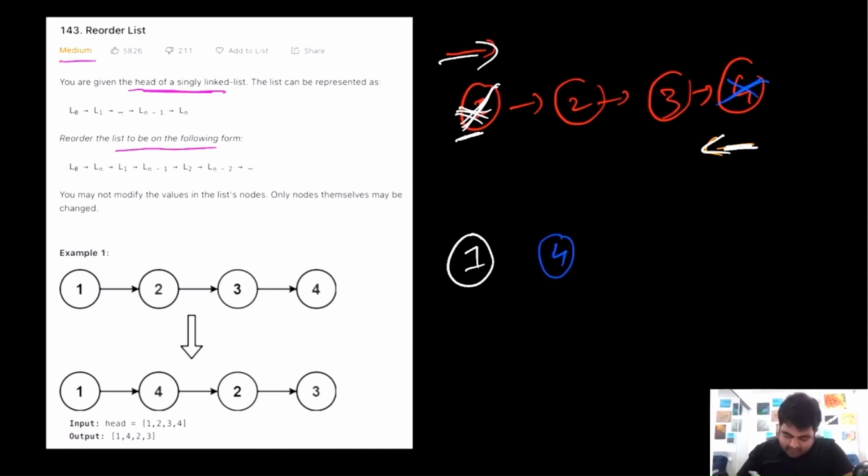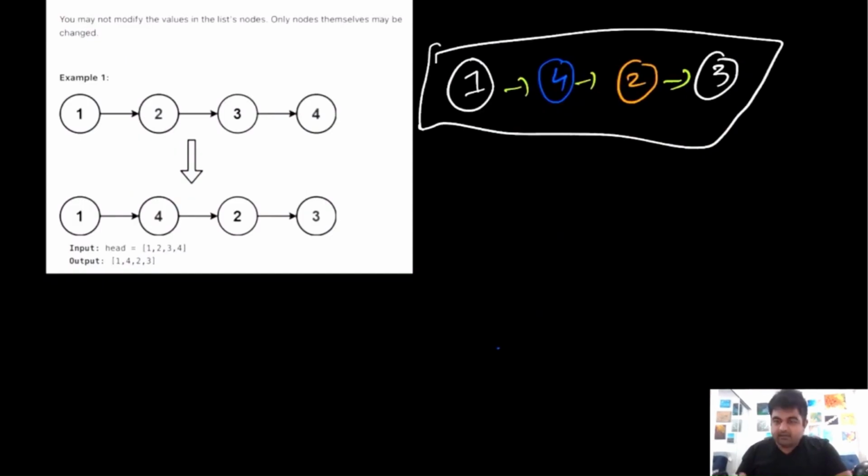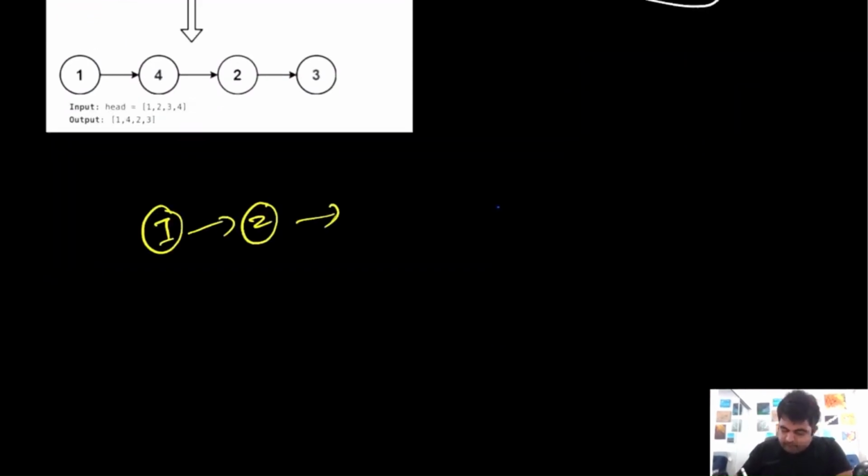Again, since we have taken a node from the end of the list, the next node we are going to take would be this one, the value number 2. And now at the end we will continue in the reverse fashion, and the next node we will take would be value number 3. So this is the sequence we would need to return in this case after all the nodes that we have taken.